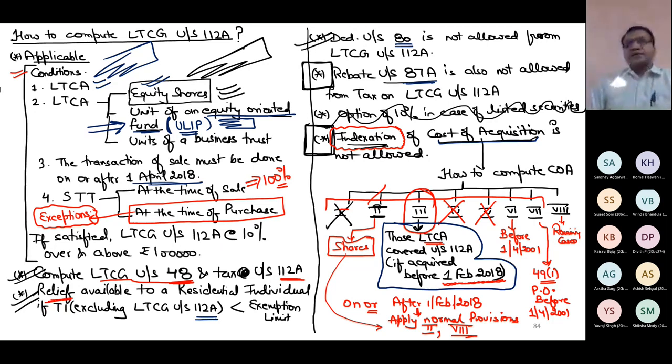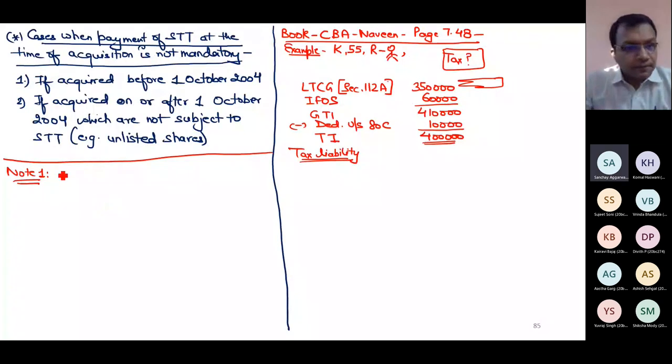Can you tell me how much is the relief here? Those who have attended the last lecture can tell me this amount. Sir, 2 lakh. How? First, the person is a resident individual.